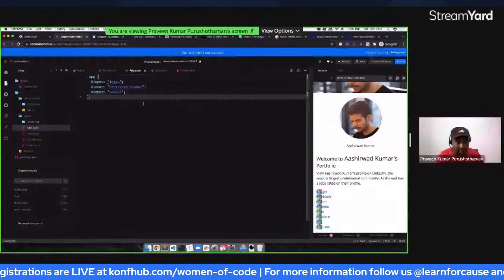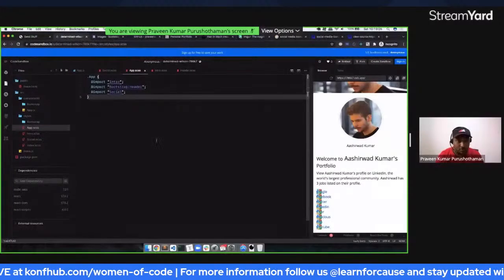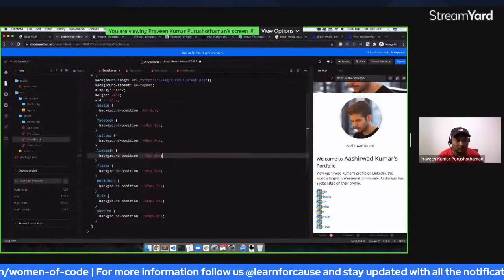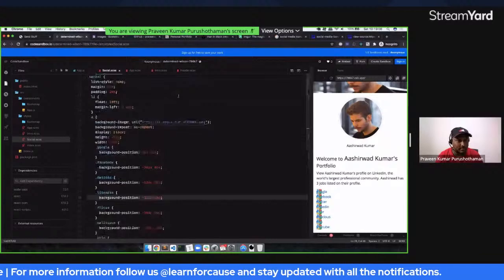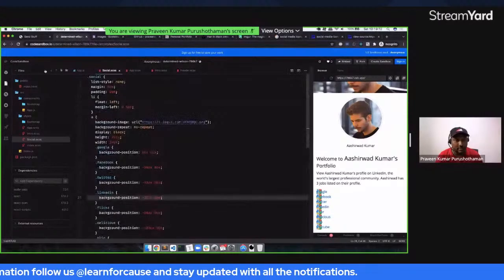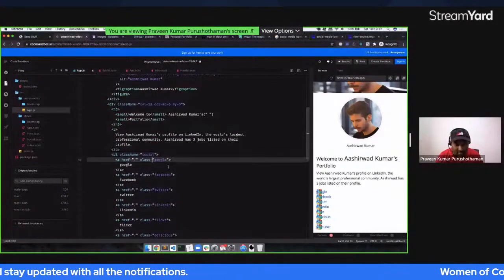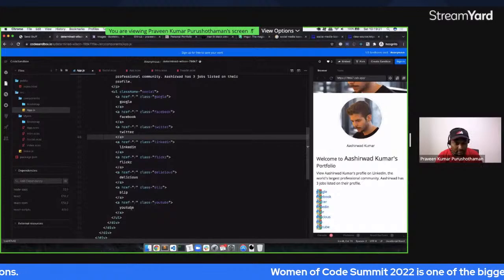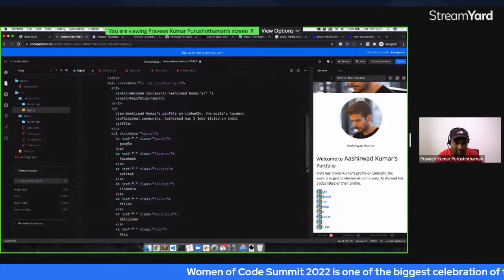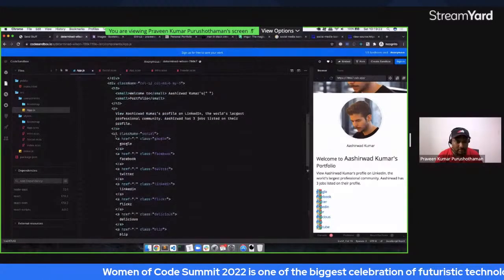That's interesting. I don't understand why it is showing this way. Oh, sorry, that was my fault. We need an li here, right? So all these links should be inside a list item.